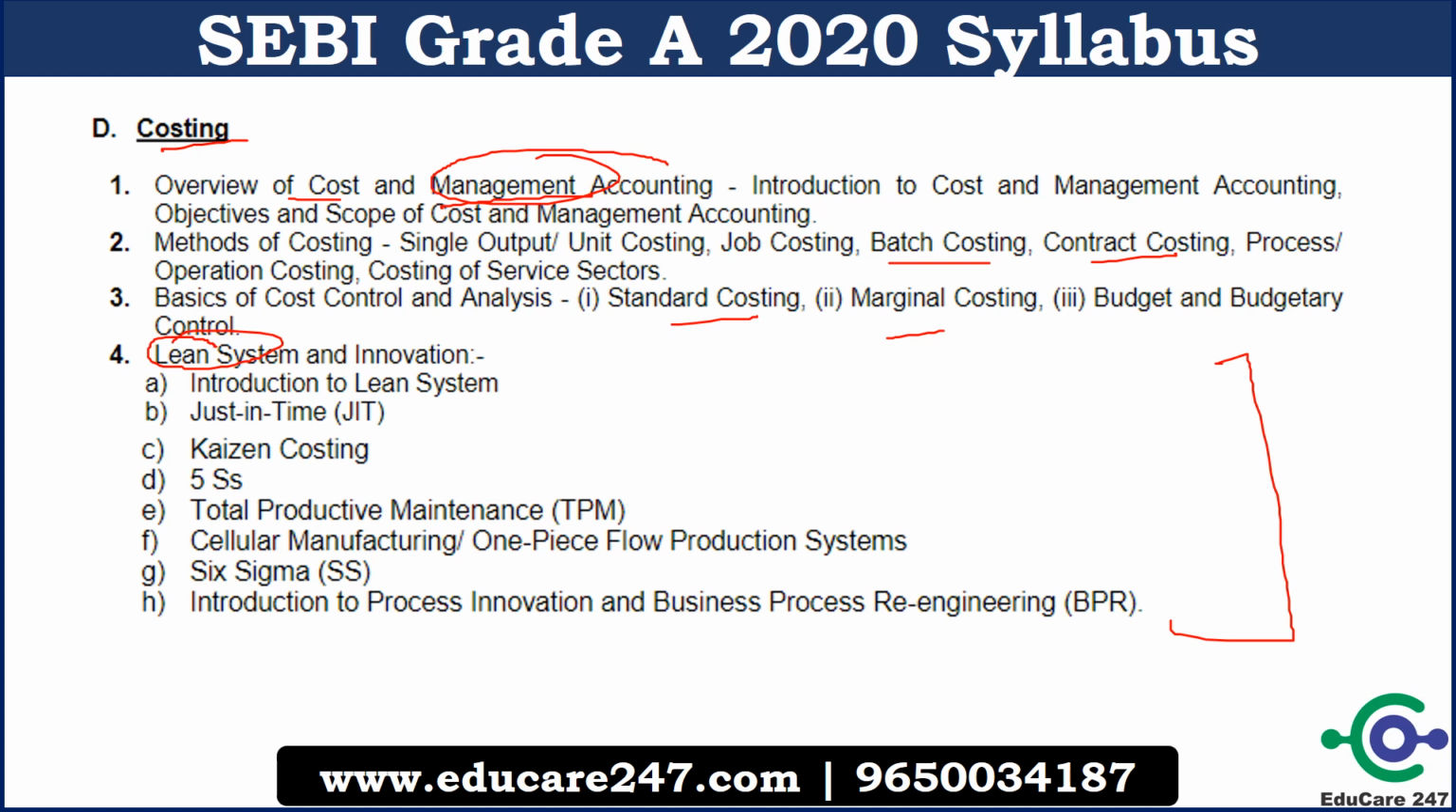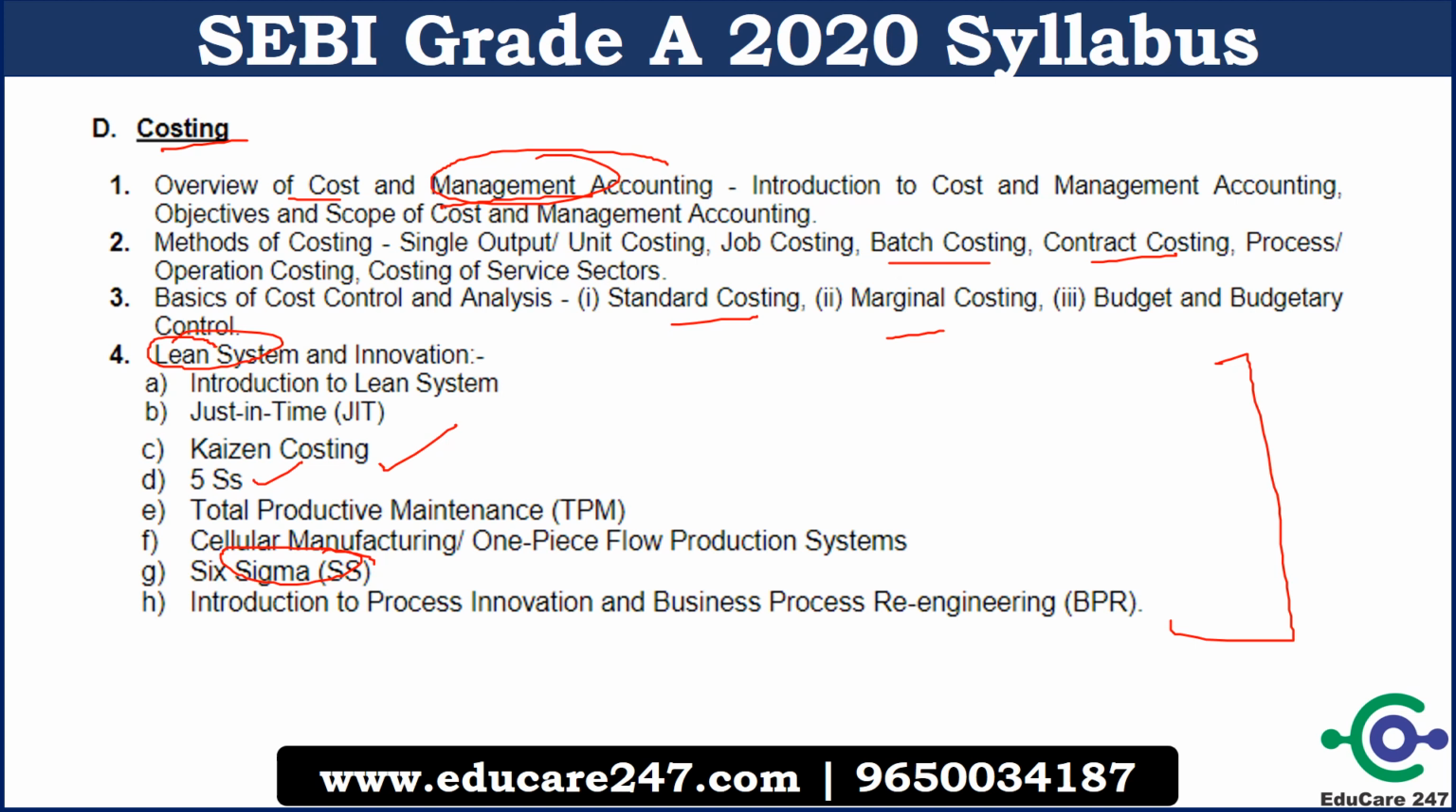Under this you have to read just in time, Kaizen costing, 5S, total productive maintenance, cellular manufacturing, Six Sigma. These are manufacturing techniques. This whole thing is inspired by manufacturing. In manufacturing, for waste reduction, Six Sigma, 5S and Kaizen have been used, and from there they have derived the accounting of lean. So this is a very important concept. You must remember all these concepts.